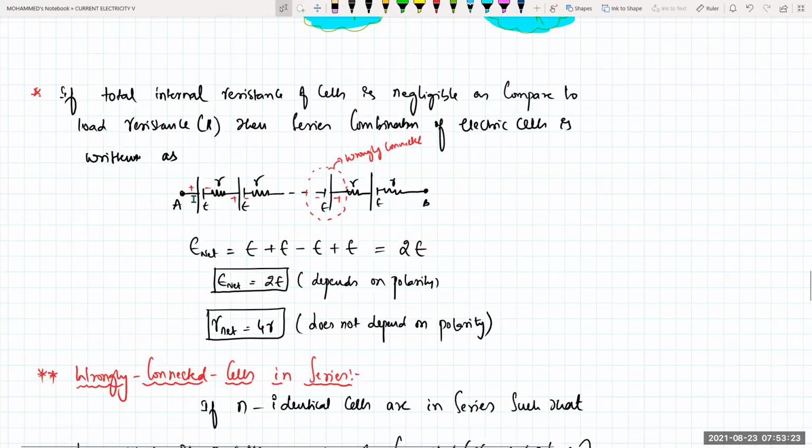That means how do you write the Kirchhoff law going from A to B? You just write the E net first. This is the positive terminal. Isn't this a correct combination? So E, this is also a correct combination, that is also E. E net will be equal to E plus E, this one is oppositely connected, so minus E, plus E. So this will be equal to how much? 2E minus E, that will be equal to E. E plus E, that will be equal to 2E. So net how much am I getting here? 2E.